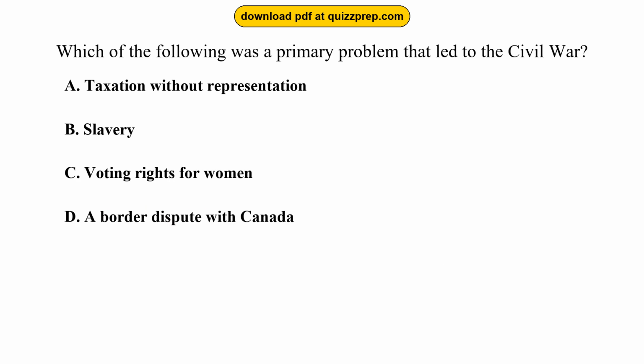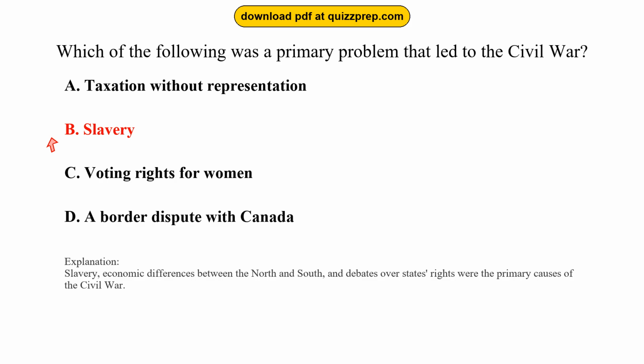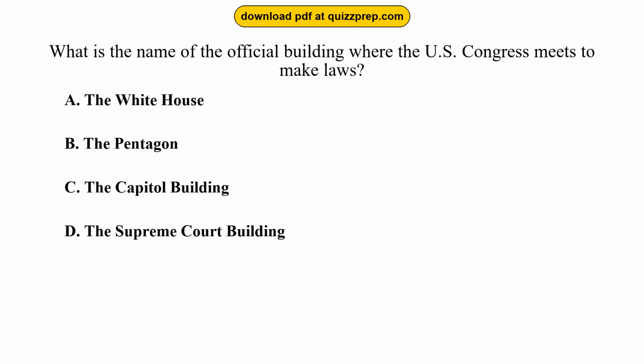Question 69. Which of the following was a primary problem that led to the Civil War? Option A, taxation without representation. Option B, slavery. Option C, voting rights for women. Option D, a border dispute with Canada. The correct answer is option B, slavery. Slavery, economic differences between the North and South, and debates over states' rights were the primary causes of the Civil War.